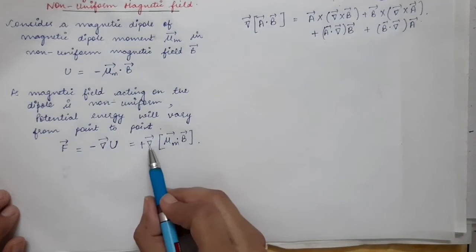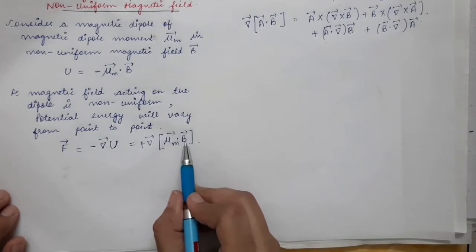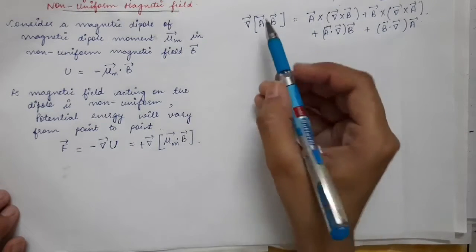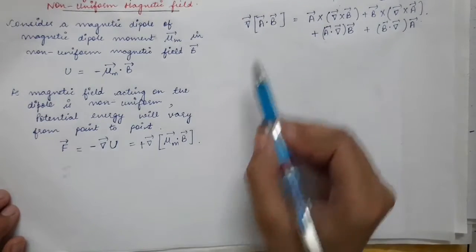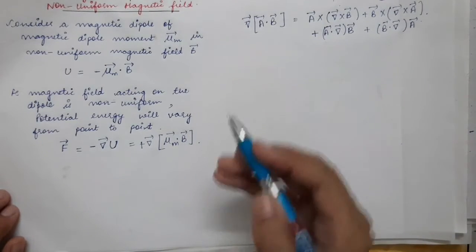Now in this case we have gradient of mu m vector dot product with B vector. So A vector will be mu m vector and B vector is the magnetic field vector.